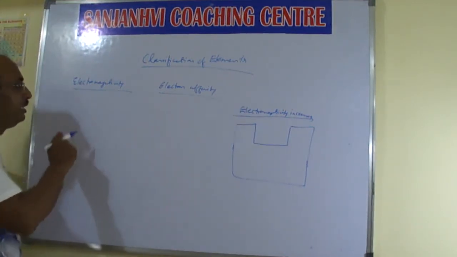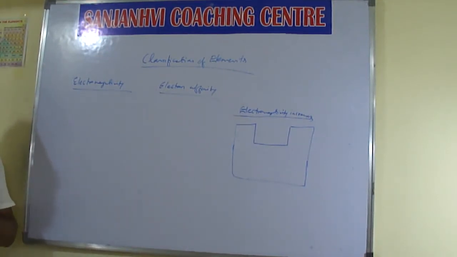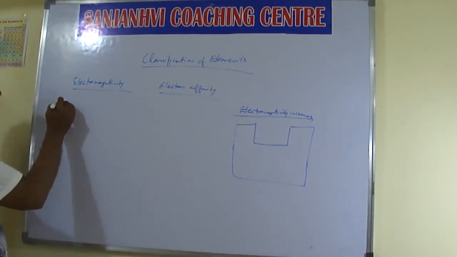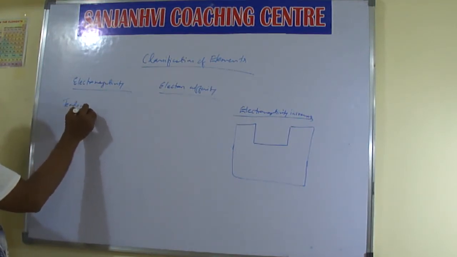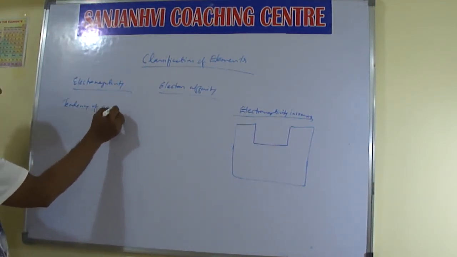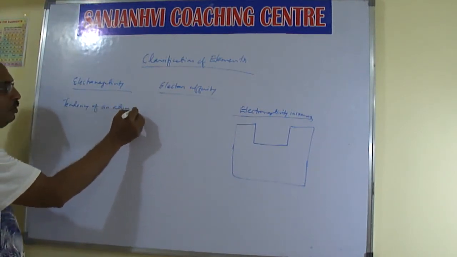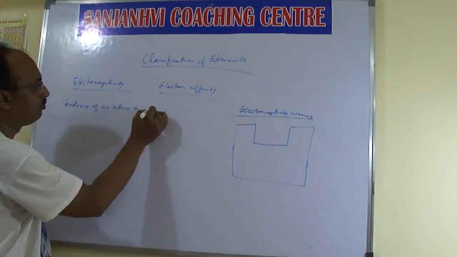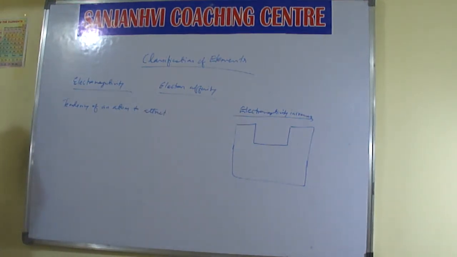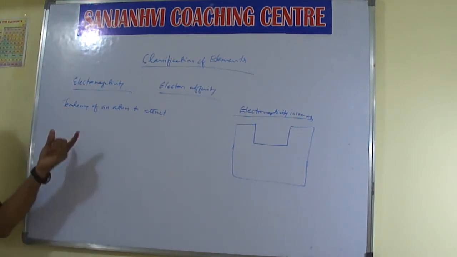So what is electronegativity actually? It is the tendency of an atom to attract electrons. But which type of electron? The one which is being shared. By sharing of an electron, chemical bond formation takes place.